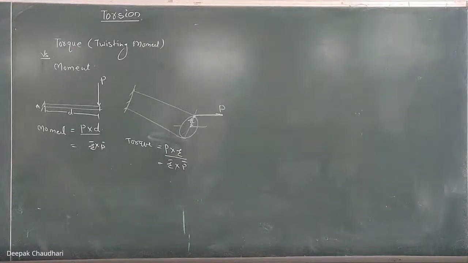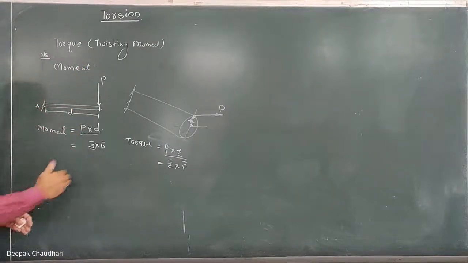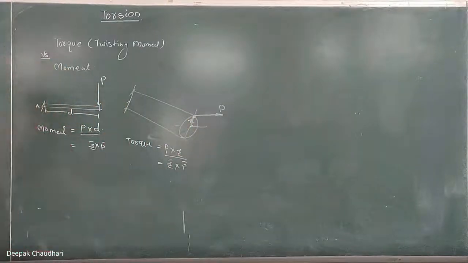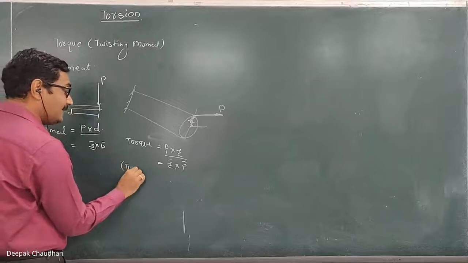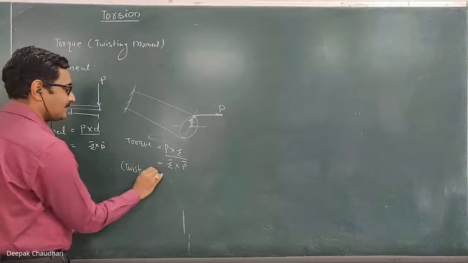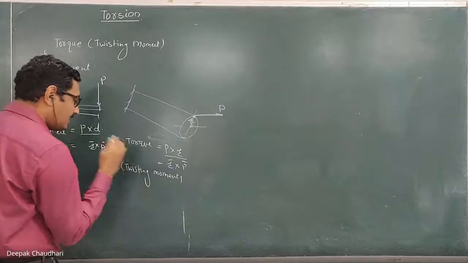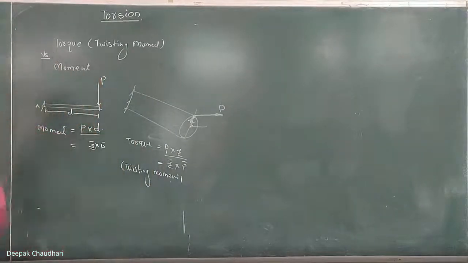But what is the major difference between these two? Can we say the moment of the force as a torque? Can we call this a torque? Or can we call the torque a moment? We can call it a moment, but it is particularly the twisting moment, the name itself indicates. Here from this twisting moment, which is known as a torque, you can define the difference between the moment and the twisting moment or the torque.